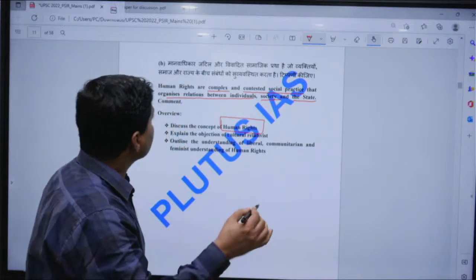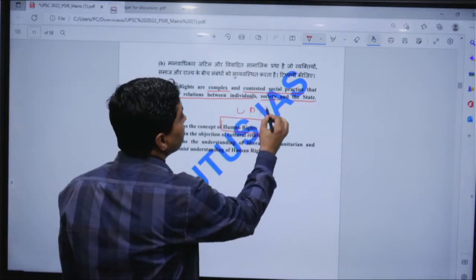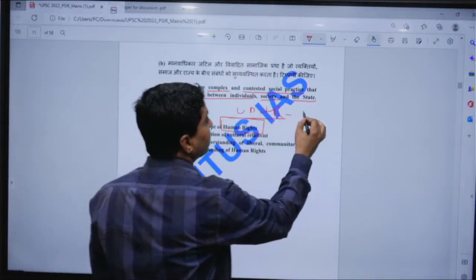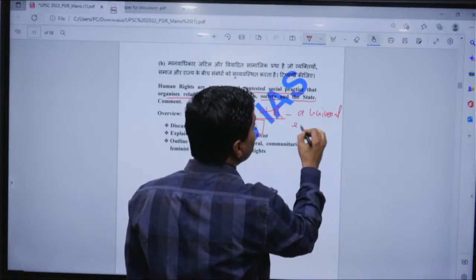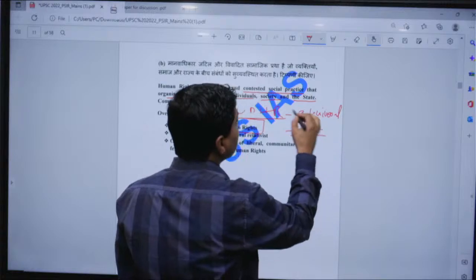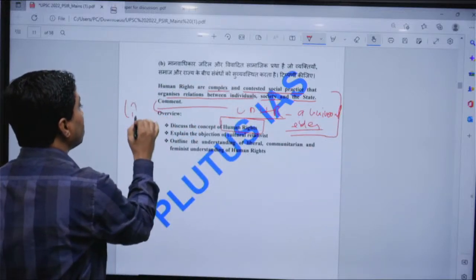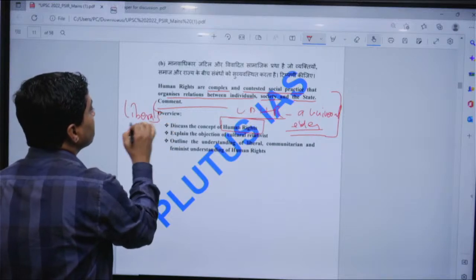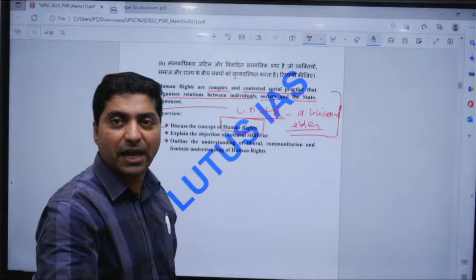And then one should come with how this UDHR is a universal idea, right, and that everyone, or especially liberals, want to uniformly apply it everywhere.